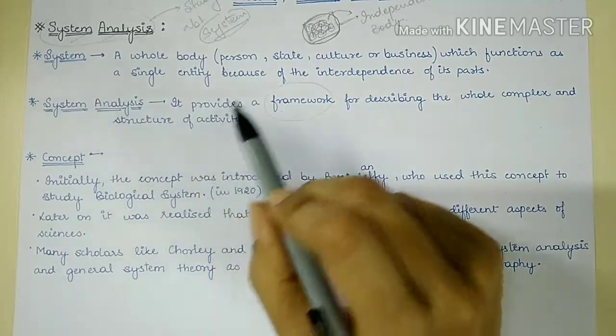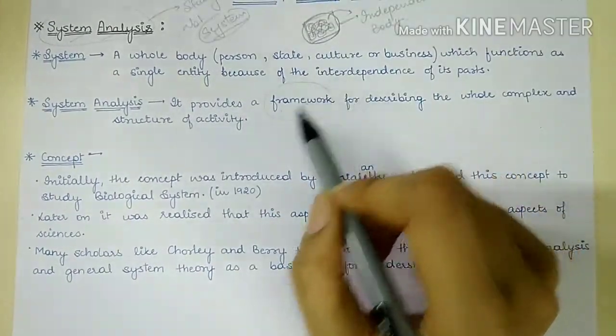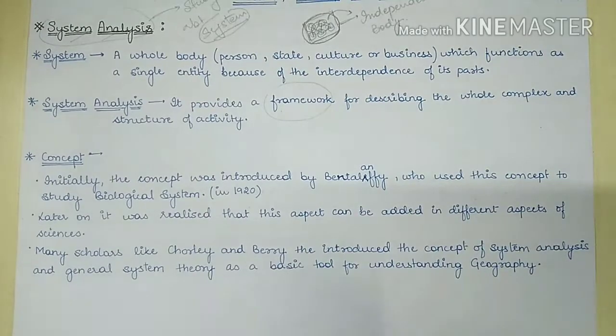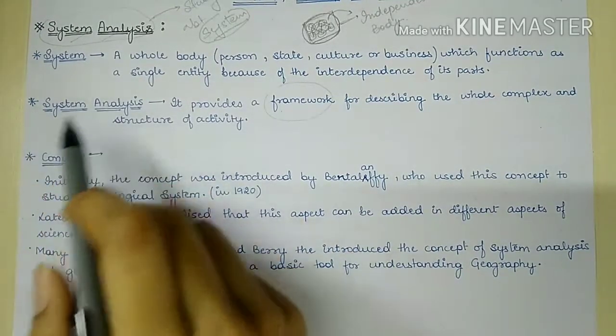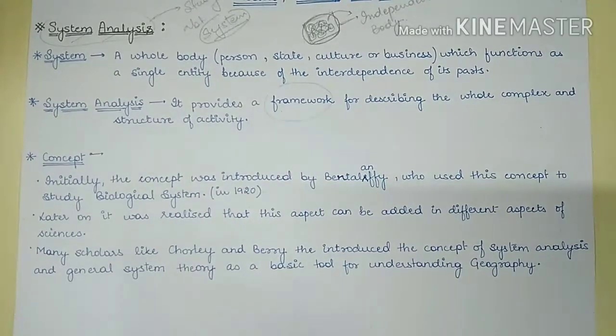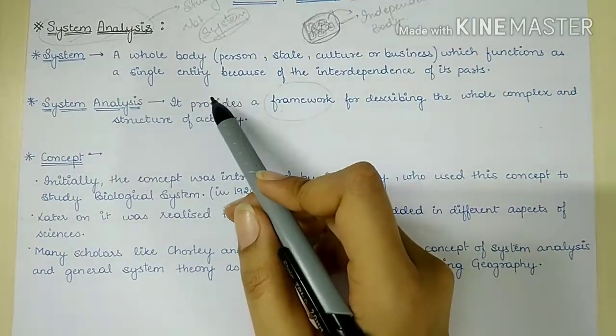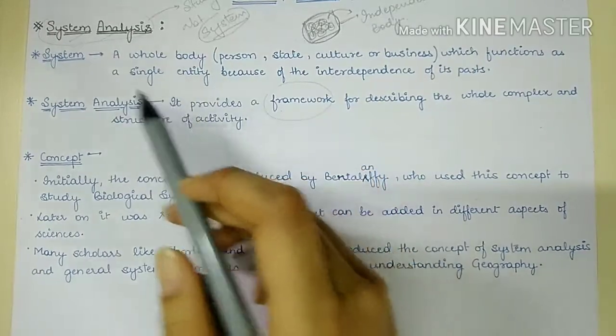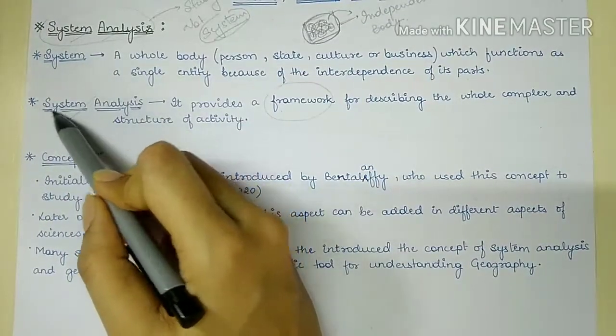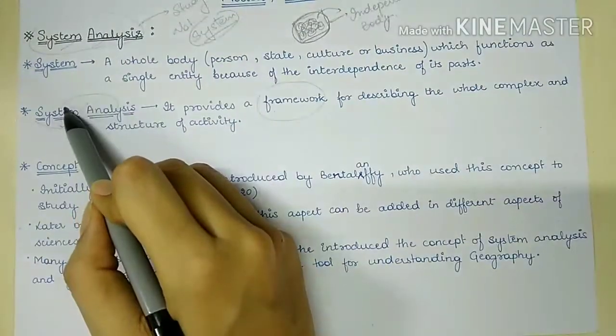This whole complex, its functioning and framework, is described by system analysis. How these structures and their activities function, everything is described, and information is provided by the model of system analysis.